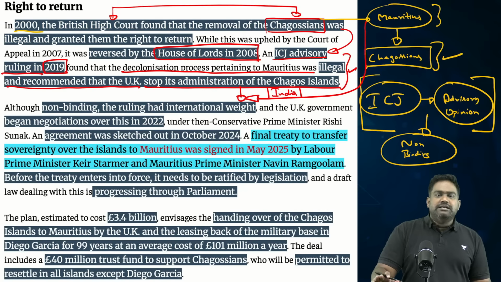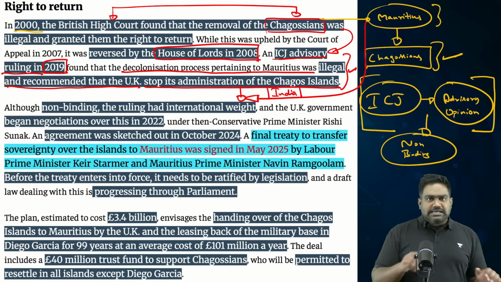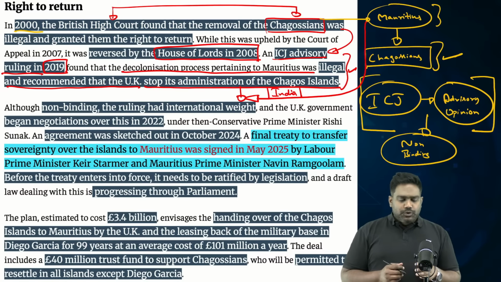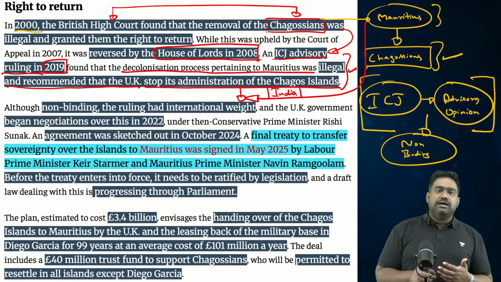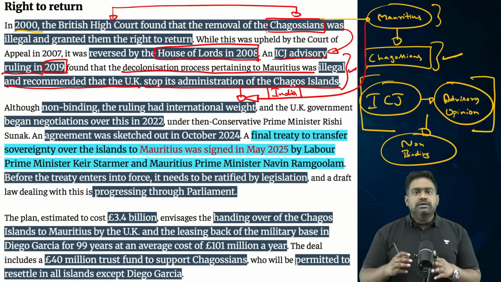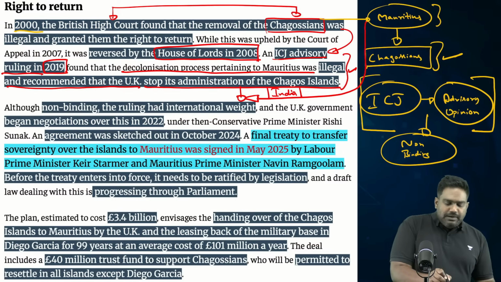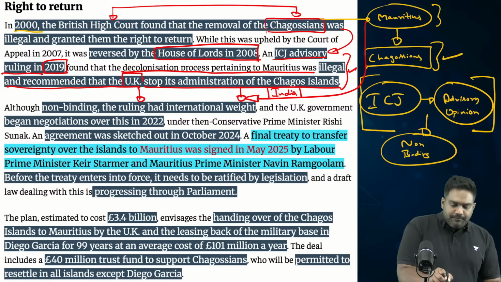Majority of them are descendants of the Indian workers who were transported here by the British. Plus, Mauritius is a very key friend of India, a very critical country in our immediate neighborhood. And we share fantastic relations with Mauritius. So India, along with many countries from the global south, especially from Africa, backed the demand of Mauritius. This started building international pressure on the UK.